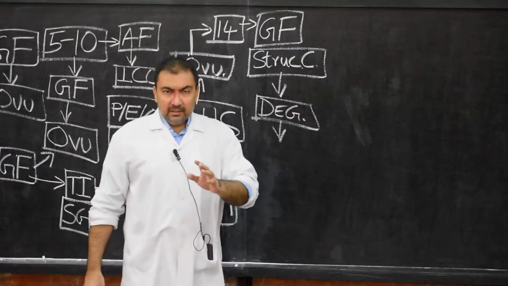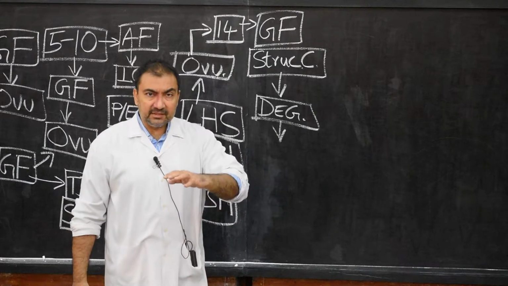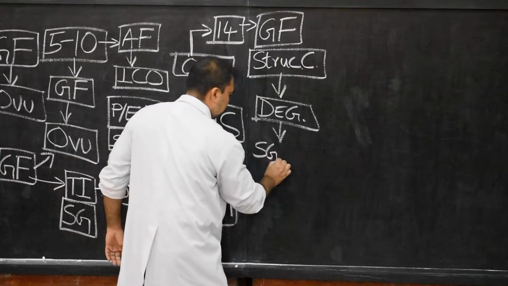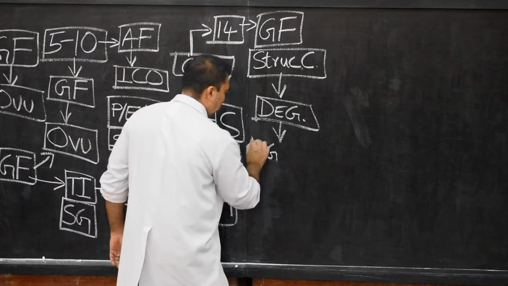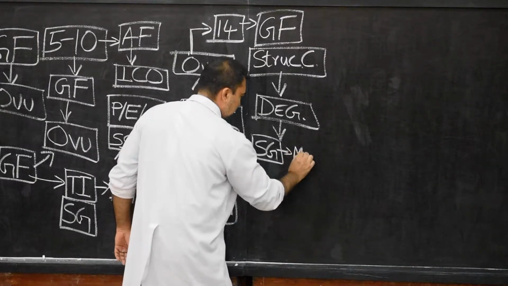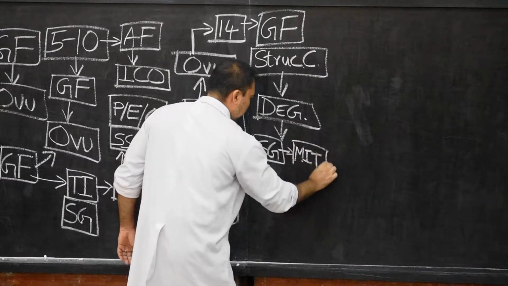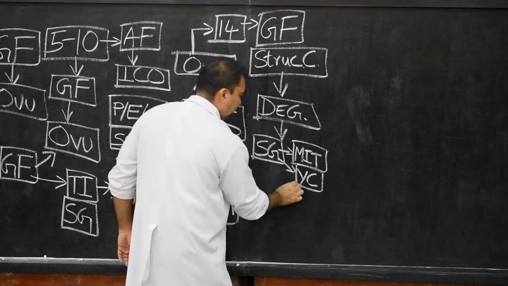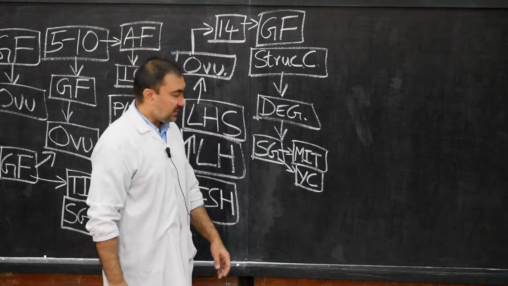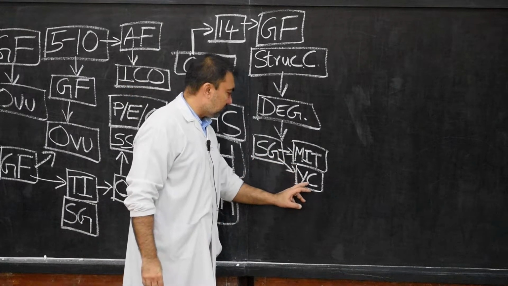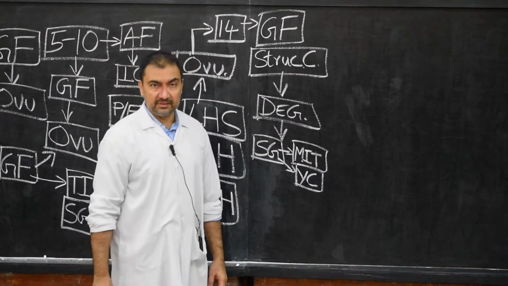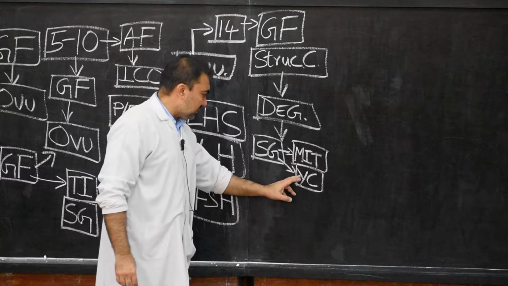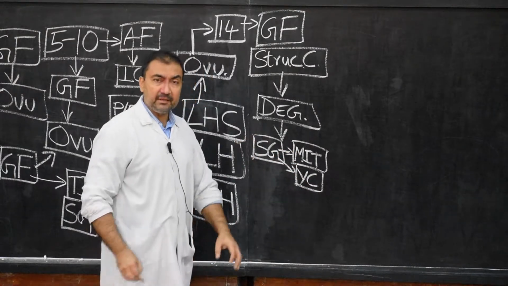First of all, the stratum granulosum layer cells will proliferate by mitosis, and they will also accumulate yellowish colored carotenoid pigment within their cytoplasm. Because of the accumulation of this pigment, they will enlarge in size.